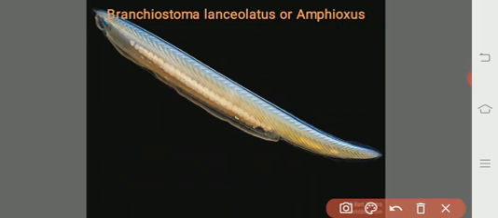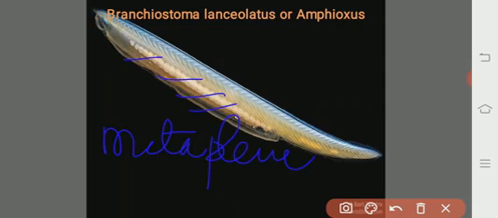Then what we may see, all these ventral folds are the metapleural folds. And here we will observe the atriopore, followed by the anus. The posterior portion of the anus is the tail region, supported by a caudal fin.